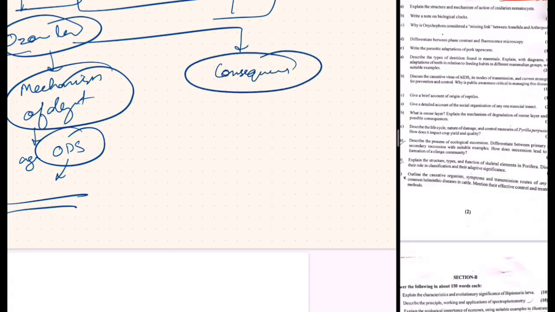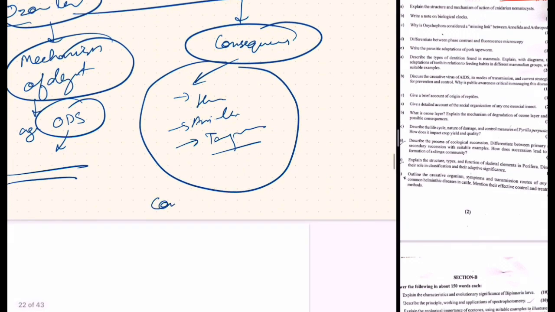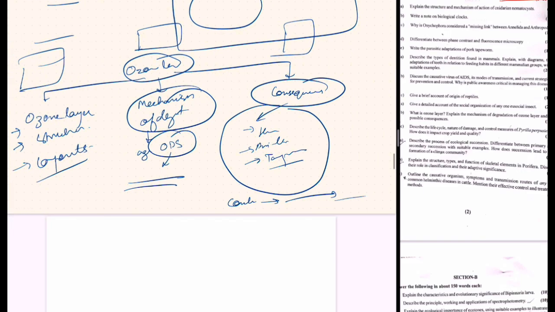You can divide the consequences on the basis of what the consequences will be on humans, animals, and in general, temperature. So you will discuss it holistically, and in the end, in the conclusion, you will write about various schemes, various government initiatives and conventions that are there to combat it. There are various protocols, like the Montreal Protocol regarding the ozone layer, so you can add it at the end in the conclusion.